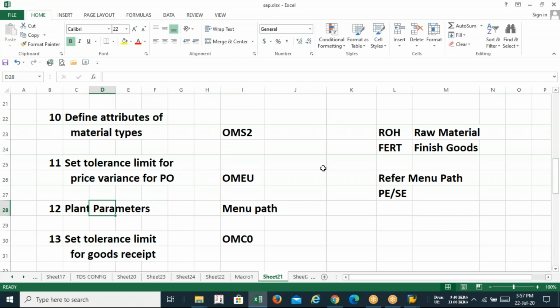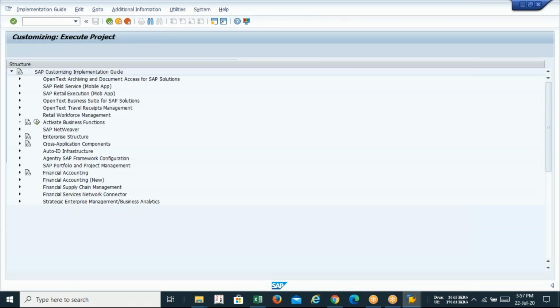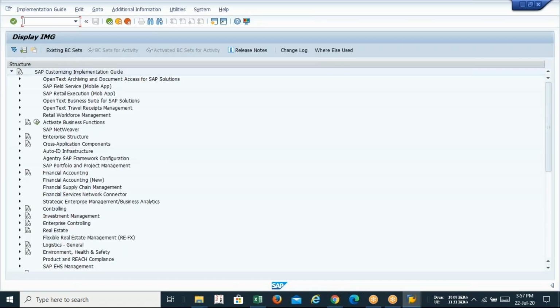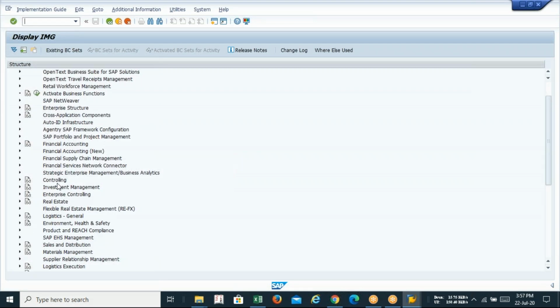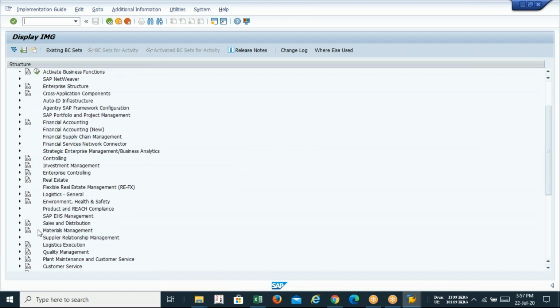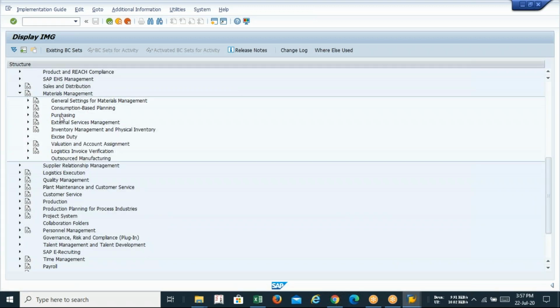For 11, I have given you the menu path: SPRO, SAP Reference IMG, then Material Management, then Purchasing, then Purchase Order. Here also, the plant parameter has a menu path. I need to go to Material Management because we are in the MM module. In Material Management, what next? Inventory Management. Guys, this is for the plant parameter, not for the tolerance. So I am giving you the plant parameter menu path: Inventory Management and Physical Inventory.